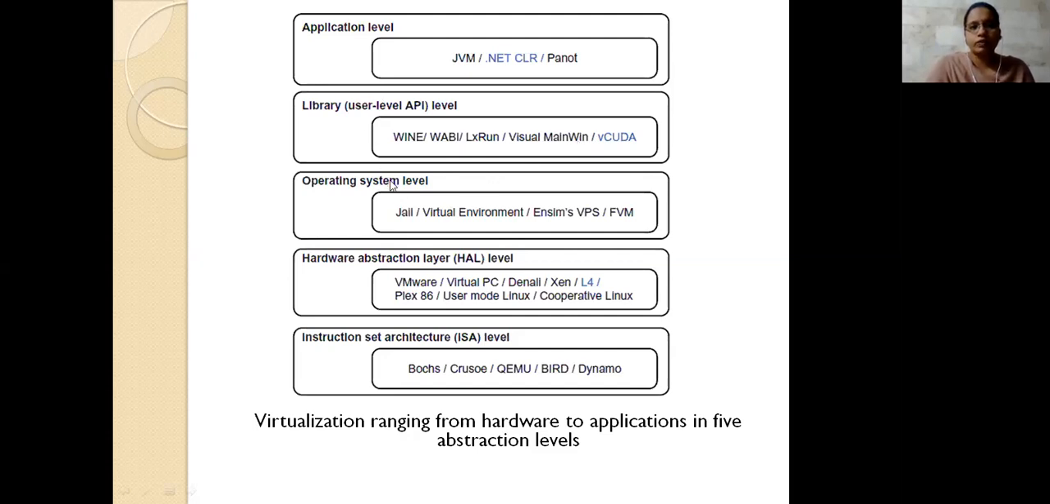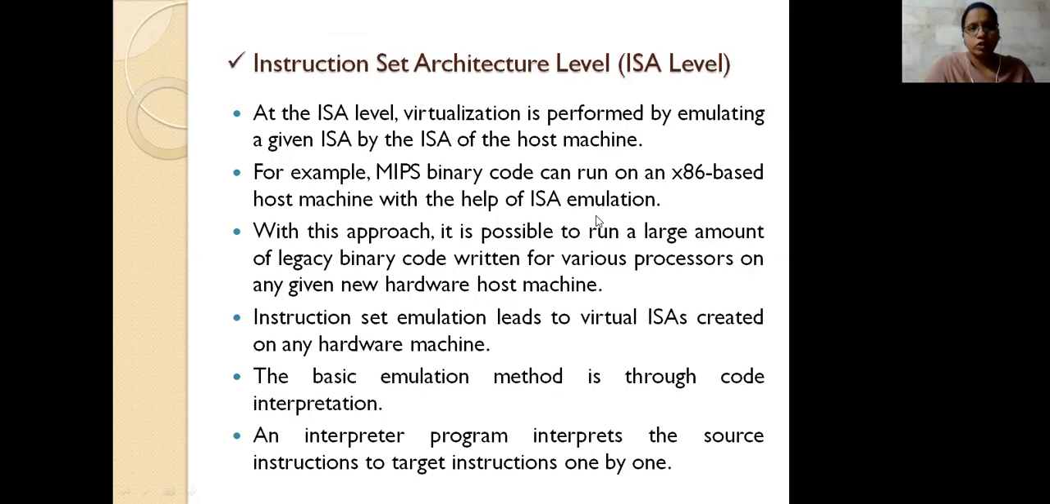Next we have the operating system level. There you use jail, virtual environment, VPS, and so on. So these are the levels, and these levels have these example systems that you install and use. These are the clear explanations of these levels. First one is the instruction set architecture level.